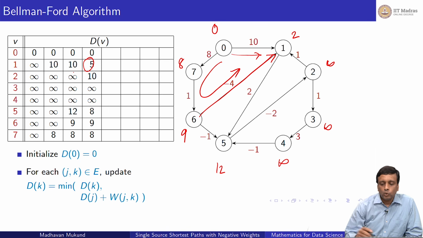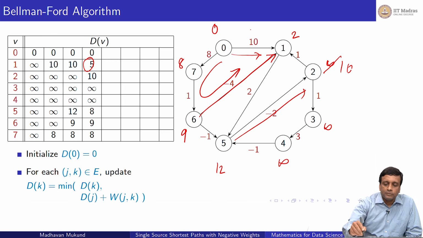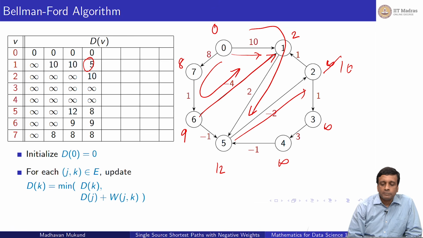What about 2? Now 2 I can reach from 5, so it's 12 minus 2, so this becomes 10. And 5 itself now is interesting, because earlier I had to come this way and that was costing me 12. But now I can come from 6 directly. I can come to 6 at 9 and then 6 to 5 will give me 8. So this has become 8.